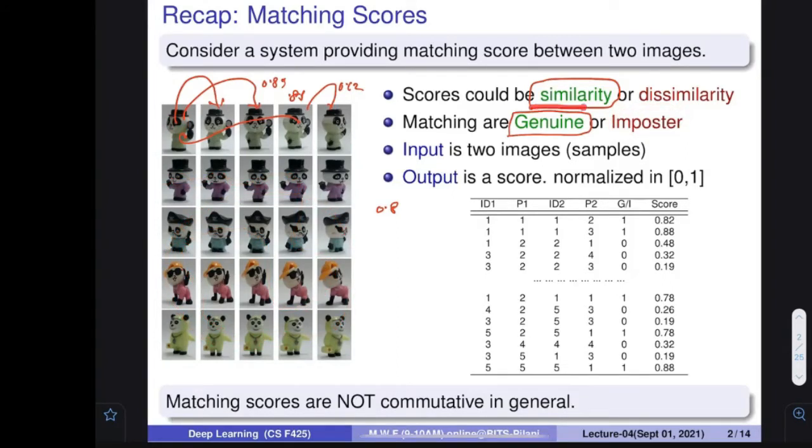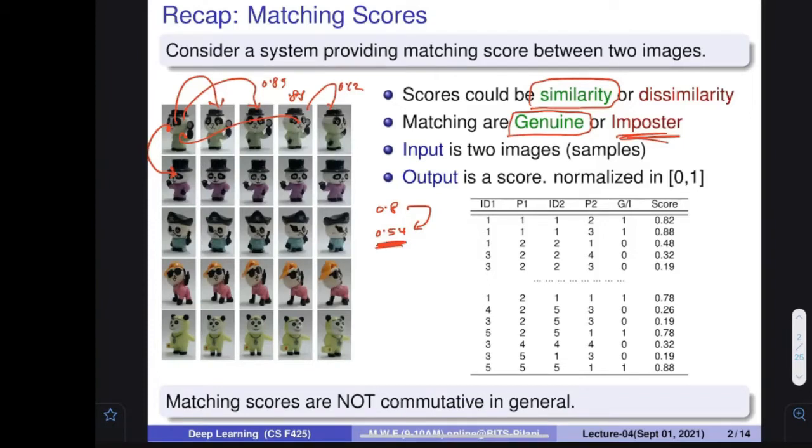A score is called a similarity, as we have just discussed. A dissimilarity is nothing more than this: you take a larger number and subtract the similarity from it, and then it becomes a distance. So if the two persons are the same, then the value should be lesser. Right now we are focusing on similarity. Therefore, when this particular person is matched with this particular person, a score could be something like 5 or 4. I'm not sure about this. Any value can be possible, but what we expect is that when I do an imposter matching, the score is going to be smaller.